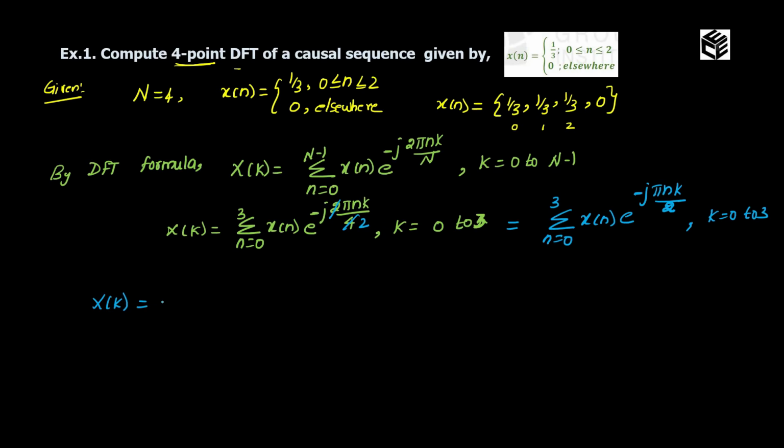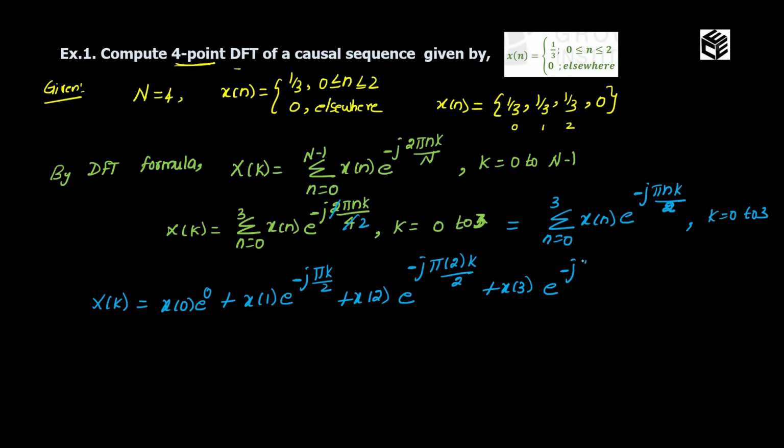X of k is equal to x of 0 into e power 0 plus x of 1 into e power minus j pi k by 2 plus x of 2 into e power minus j pi, the value of n is 2, k divided by 2 plus x of 3 into e power minus j pi, the value of n is 3, into k divided by 2, where the value of k is from 0 to 3. I can cancel this 2 and this 2. Since x of 3 is outside the sequence, the value of x of 3 is 0. I am making this term as 0.